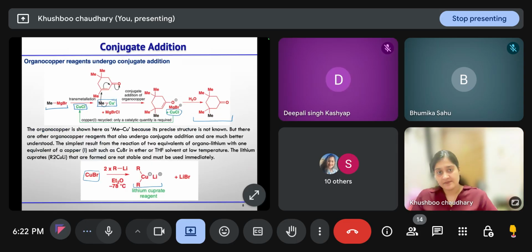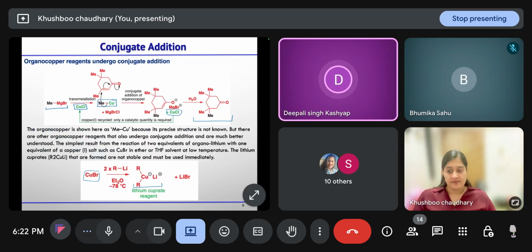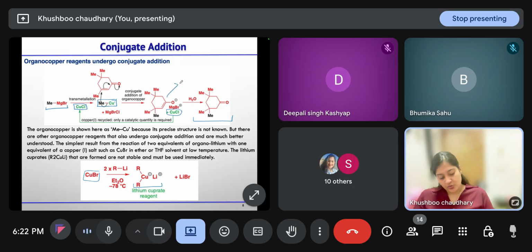Excuse me, ma'am. When the hydration is taking place, what is happening there, that we are again getting the double bond ketone? So this water will take the proton, and you will get this OH. Enol will form, and the enol is tautomerized to ketone.